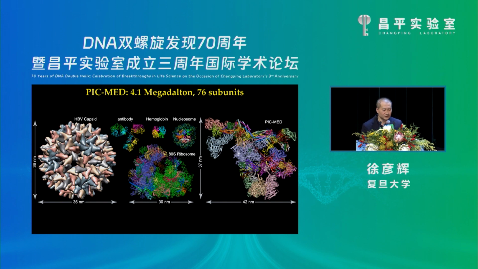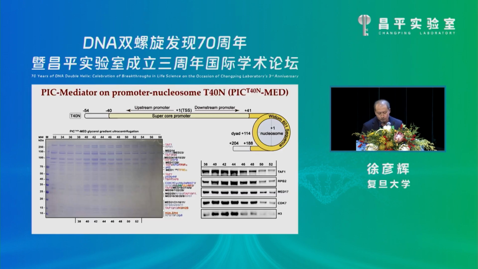It's even larger than the ribosome and comparable to the HBV capsid. You can also get a feeling how big it is relative to the nucleosome. So if we place the +1 nucleosome 40 bp downstream of the TSS, we suspect that it may generate direct contacts with this PIC-Mediator complex.